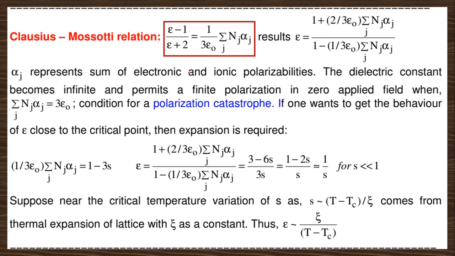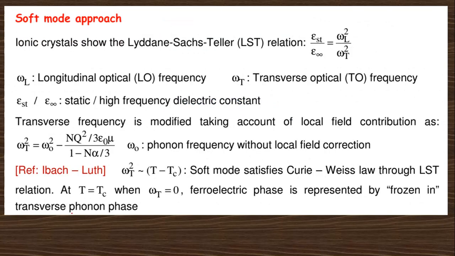And this Clausius-Mossotti relation, already discussed in the previous condition for the polarization catastrophe. Suppose near the critical temperature the variation will be like that, with the thermal expansion. Okay, the soft mode approach. There is another approach, number two, to explain ferroelectricity. This is the soft mode approach.